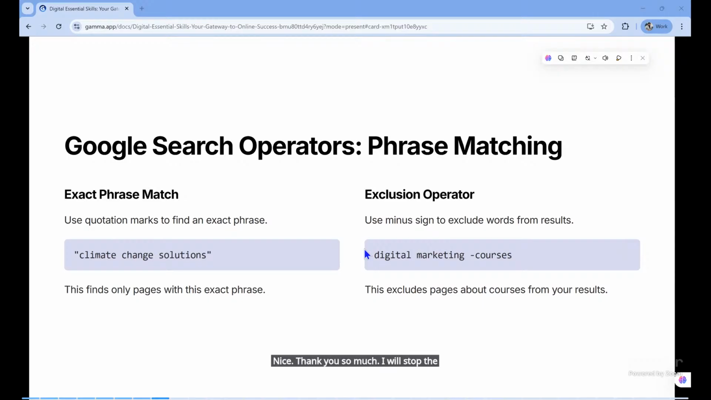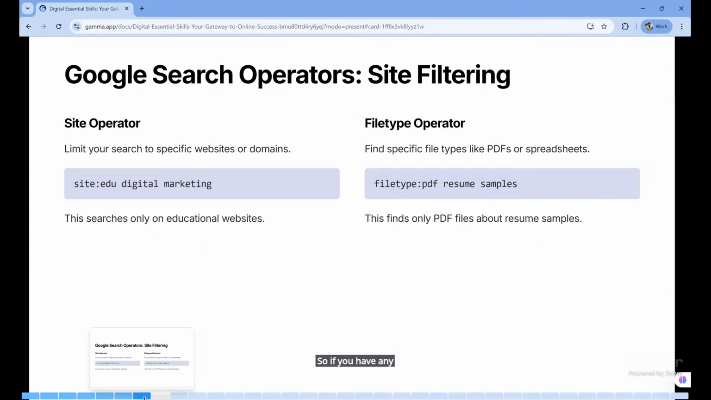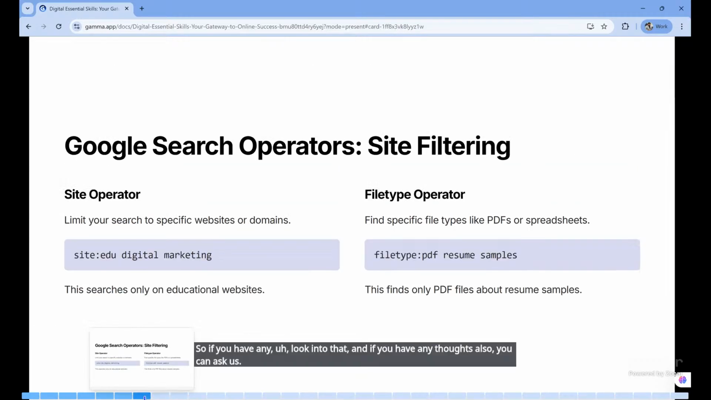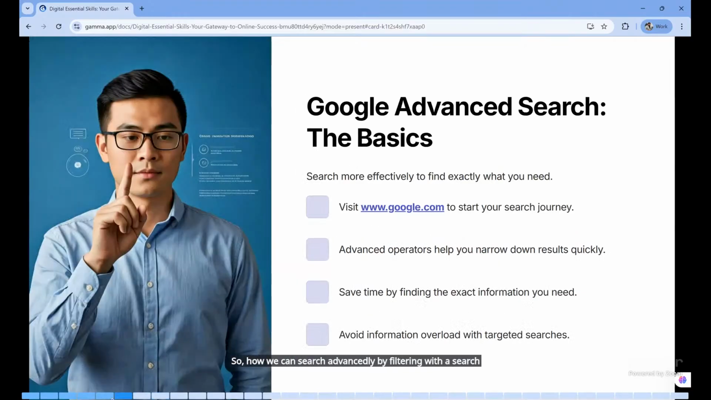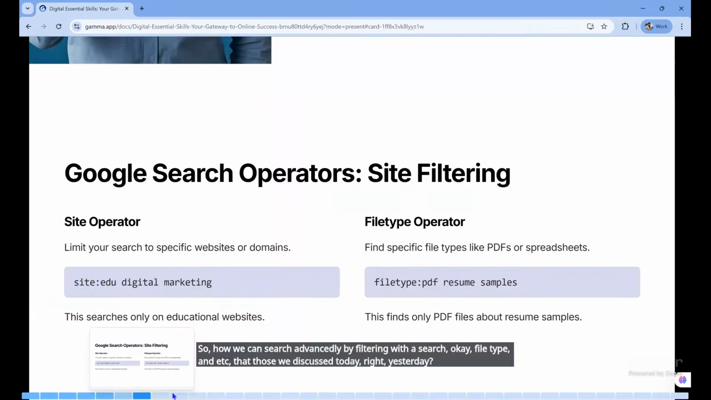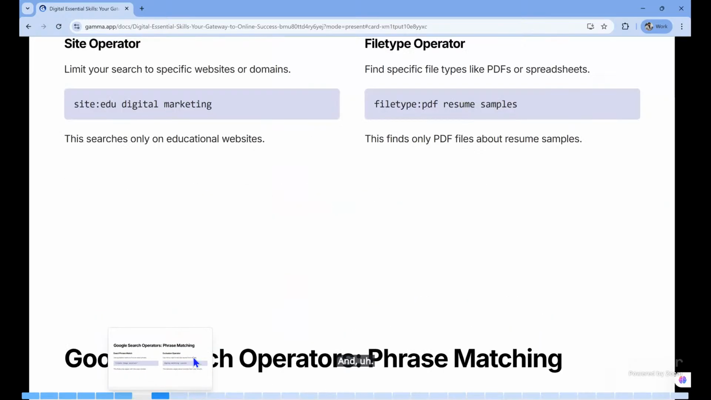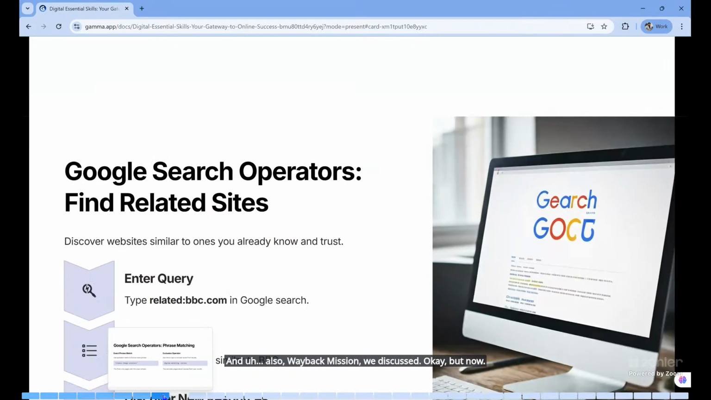Great. So here is what we discussed in yesterday's session. I'm just recapping that. If you have any doubts, just look into that, and you can also ask us. We discussed how we can search in an advanced way by filtering the search, file type and so on. And we also discussed the Wayback Machine. But today we are going to discuss something new.